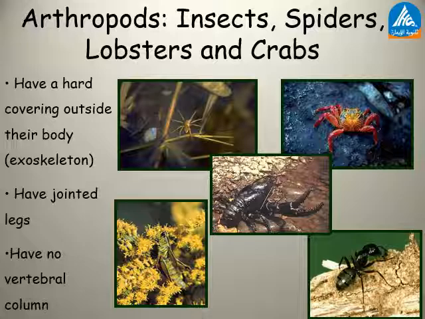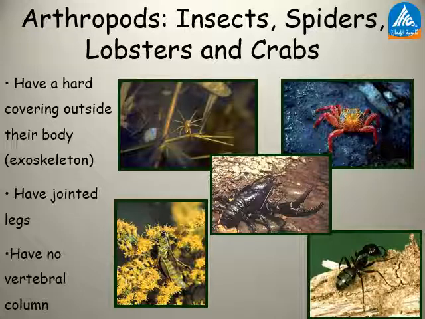Again, invertebrates are animals with no backbone or vertebral column. There are many groups of invertebrates, but we talked about three of them: worms, mollusks, and arthropods. Worms have long and soft bodies with no legs, and they live in wet and damp places.